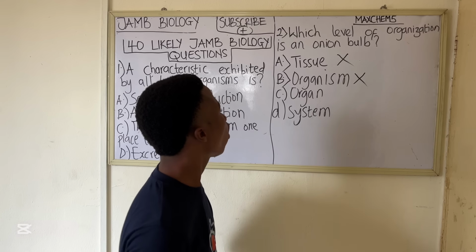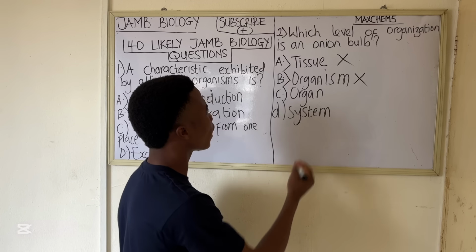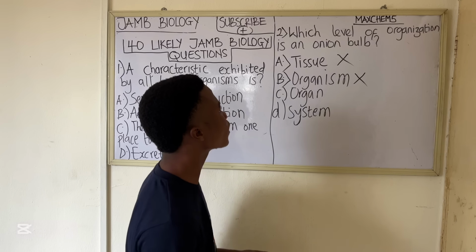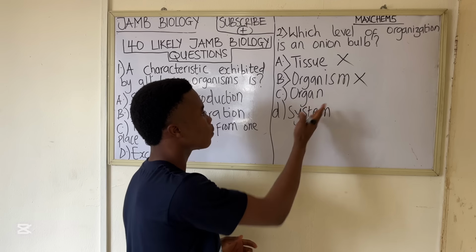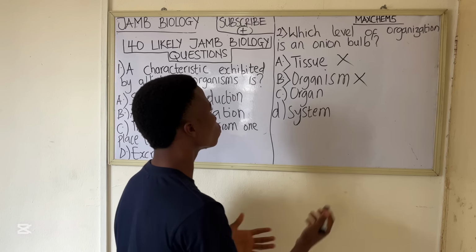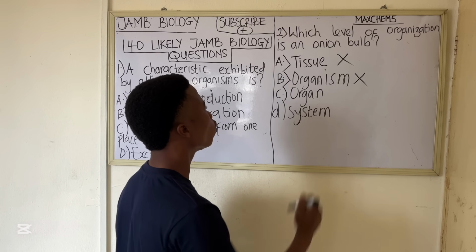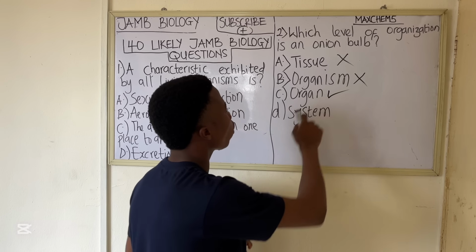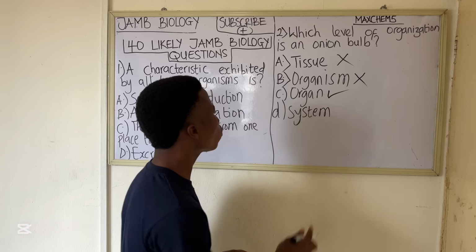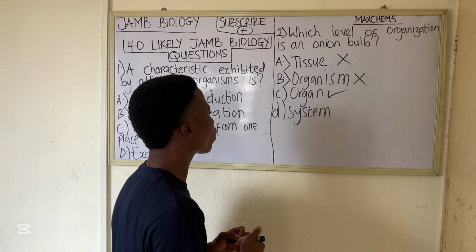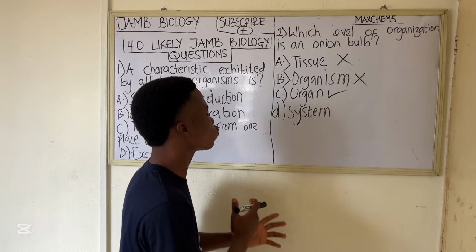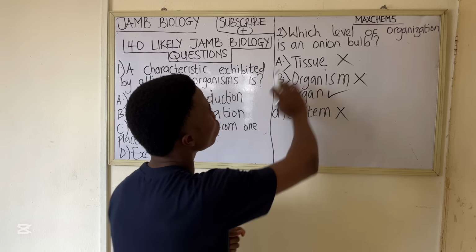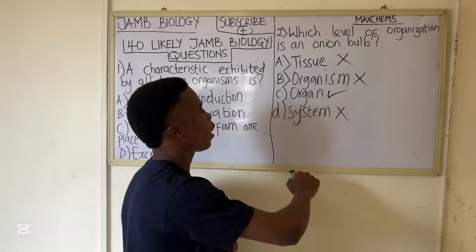So let's look at option C. Option C says organ. What is an organ? An organ is a group of tissues that perform a specific function. An onion bulb is an organ because it is made up of a group of tissues that perform a specific function. So the correct answer to this question is option C, organ. Option D, system, is just a group of organs that aggregate together to perform a specific function, so this is not the correct answer. The correct answer is organ, and I have marked it here.